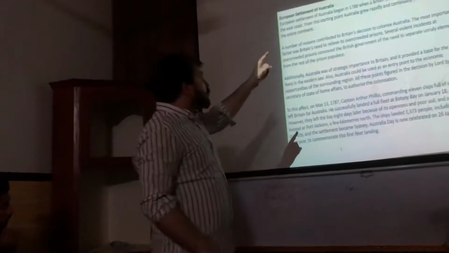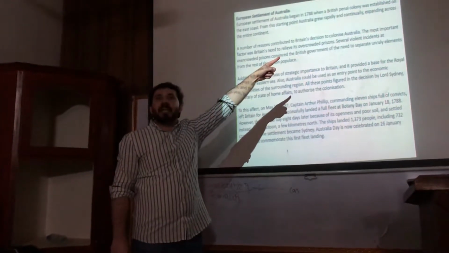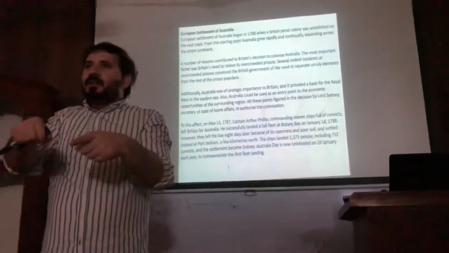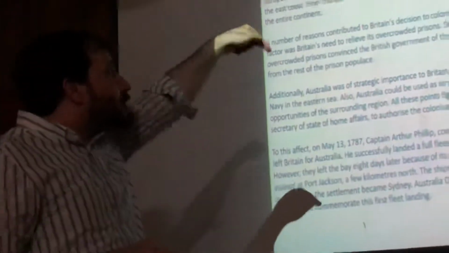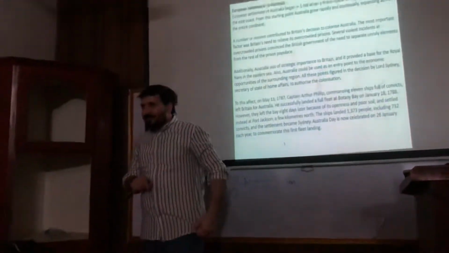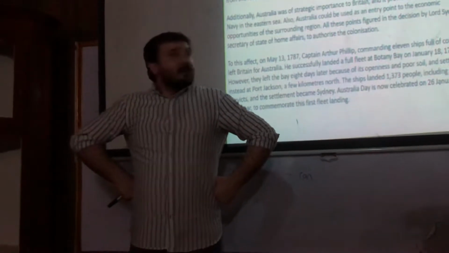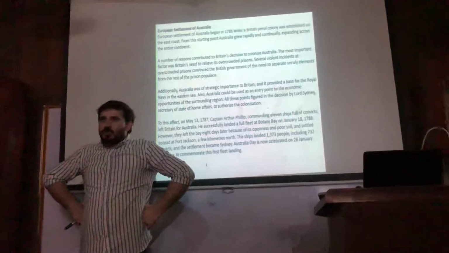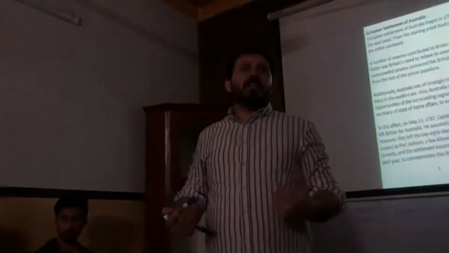So now what do they want to use? When. So when refers to what? When refers to time. 1788. Look at the conjunctions, how they want to link one idea with another idea. The conjunction when is linked with what? With 1788, when a British penal colony was established. So the correct answer can be what? British, clear? That's about British penal colony can be the correct option here. So we can understand that Australia was originally founded as a British penal colony. That can be the correct answer.